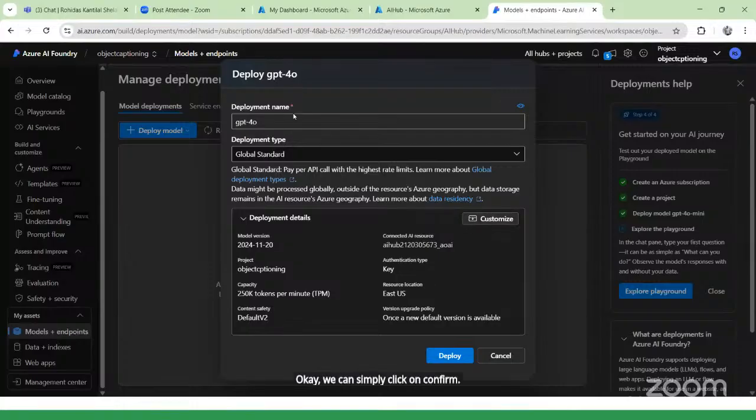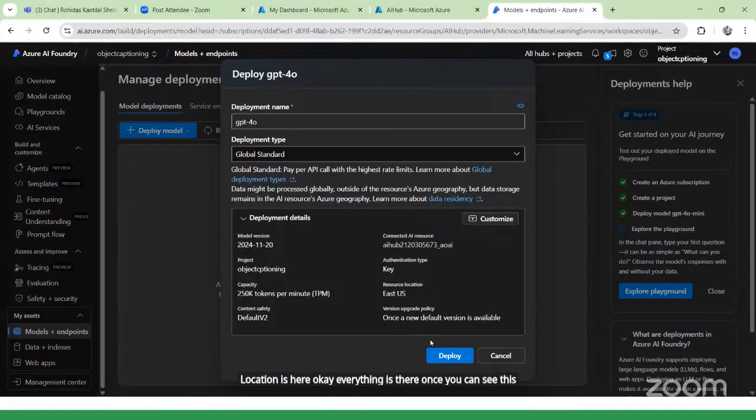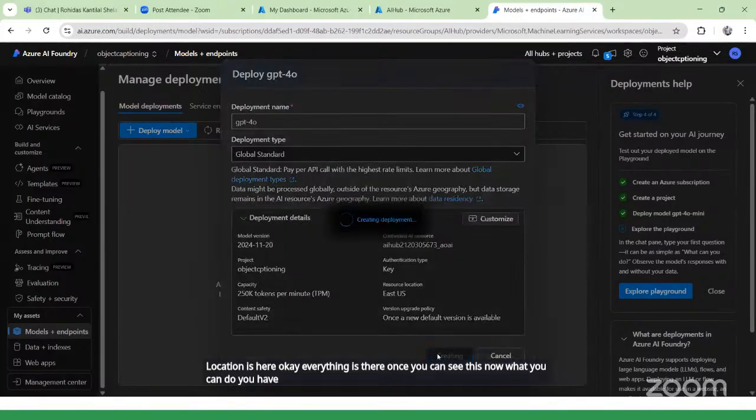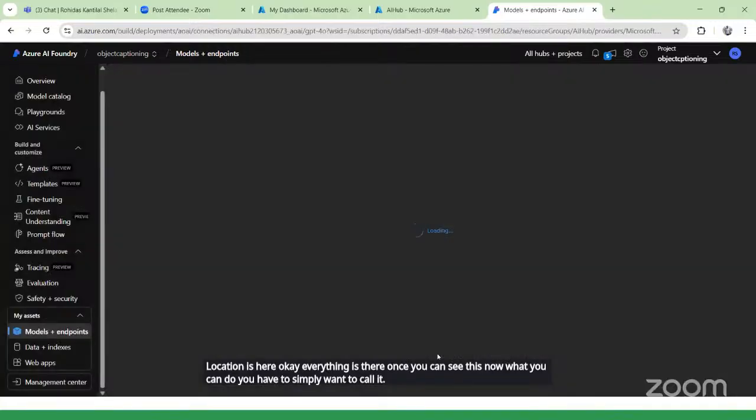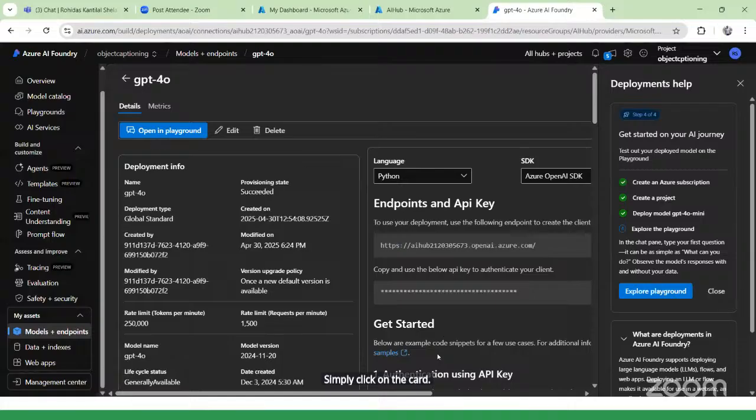Once we click on confirm, again here you can see the details: connect the AI sources, key, and then the project's name. The project name we already wrote, the capacity of tokens per minute, the resource location, everything is here. Once you see this, you simply have to click on deploy.